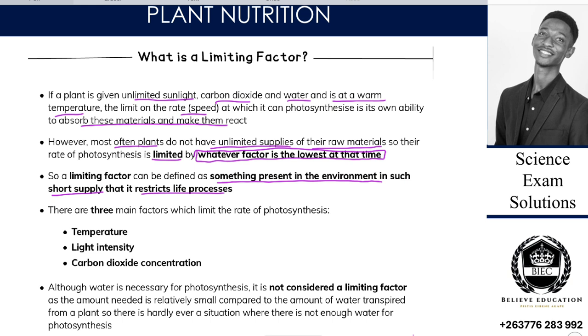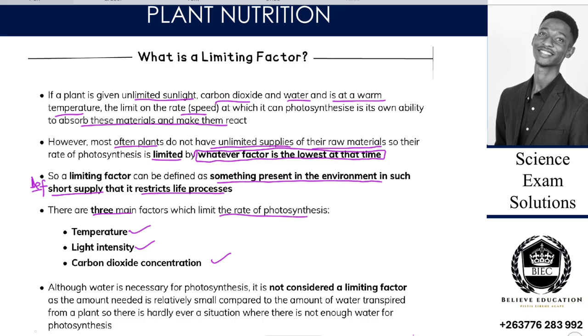Now this can be a little bit complex, but a limiting factor is whatever factor is lowest at that time. So there are three main factors which can limit the rate of photosynthesis, which are temperature, light,